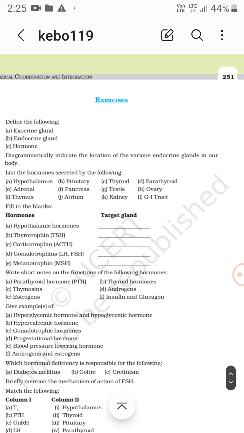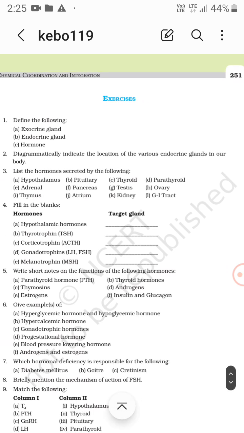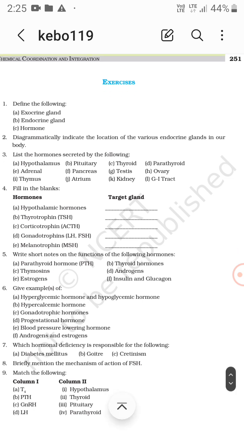Diagrammatically indicate the location of the various endocrine glands in our body. As you know the diagram of it, we will discuss. And list the hormones secreted by the following.